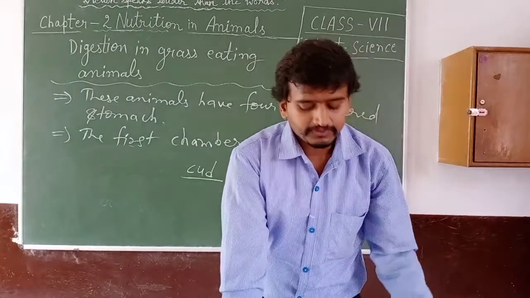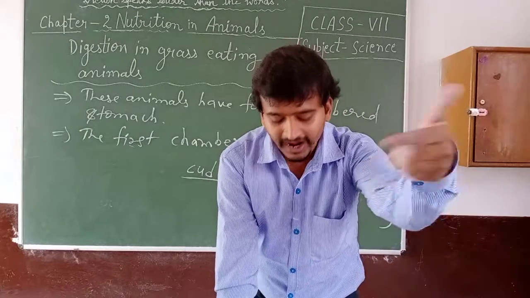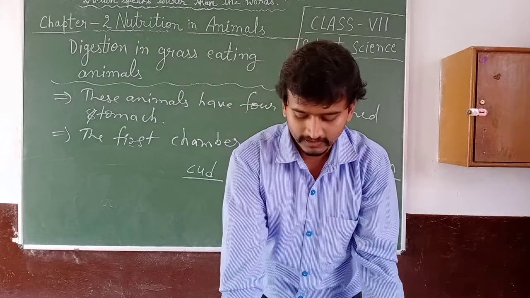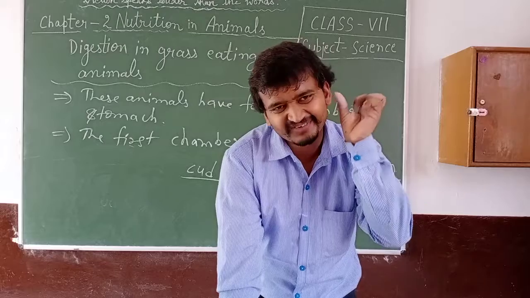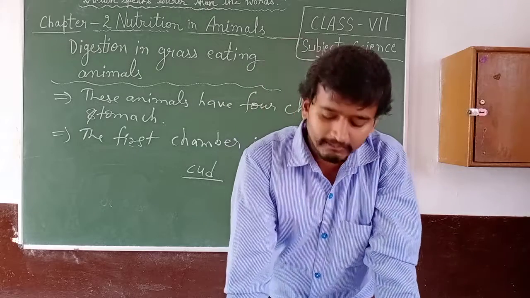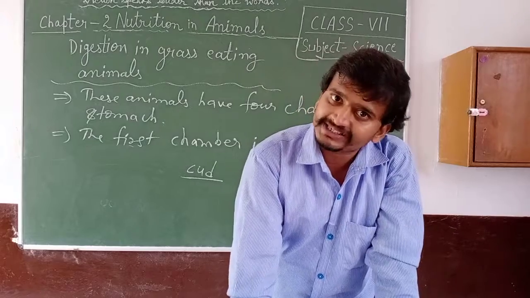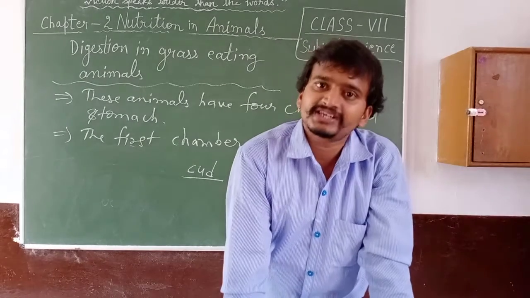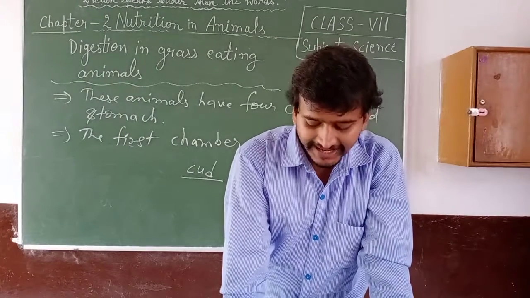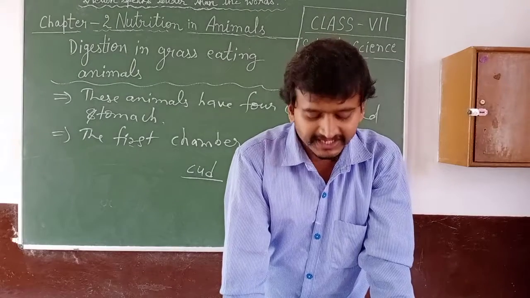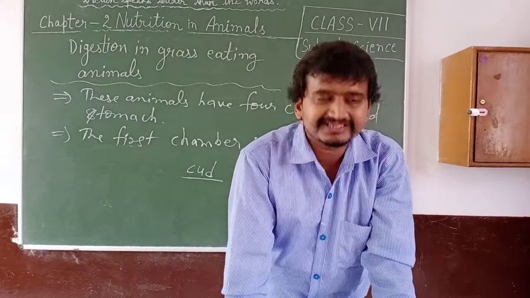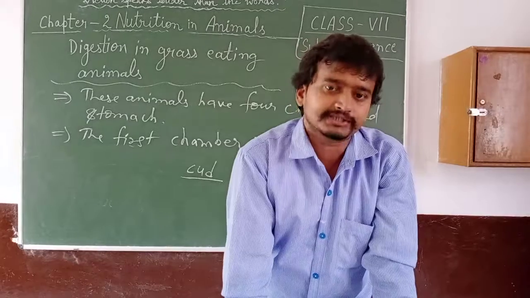From the rumen, the food passes through the other two chambers and finally reaches the fourth chamber of the stomach. The hydrochloric acid, HCl, and gastric juices secreted in these chambers digest the proteins.